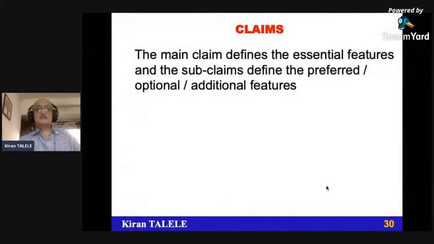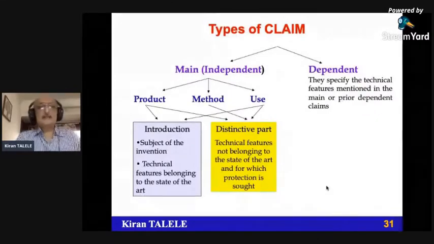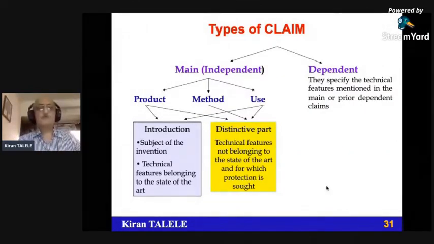They consist of two types of claim. One is independent claim and second is a dependent claim. So main independent claim relate to your product based on your methodology. Methodology means the process, and third is the utility based, that is use point of view. It can be a combination of one or two. It is a subject of invention.